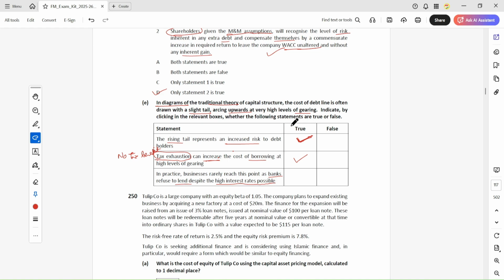The company is ready to pay the high interest, but the banks will not lend the money because they have already lent so much. They see this company as a risky company. So this is true, right?